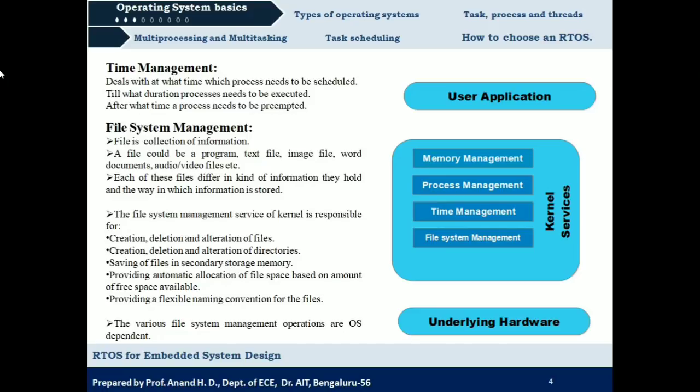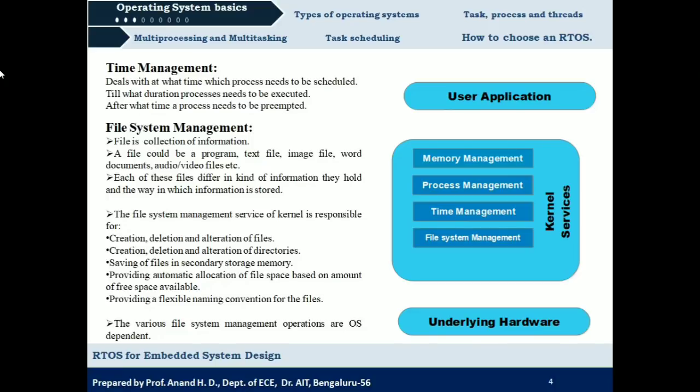And along similar lines, we have creation, deletion and alteration of directories. What are directories? They are nothing but collections of files. In order to create a directory, or delete a directory, or make any alteration to a directory, it is done with the help of file system management. Then we have saving of files. If you want to save a file, it will be saved in secondary storage. As I told, there are two types of memory. One is primary memory, another is secondary memory.